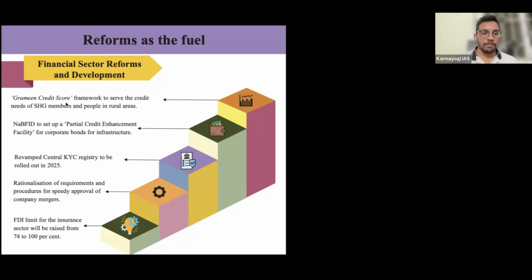Now, the government wants to come up with a Grameen credit score framework so that we can meet the credit needs of the self-help groups through the help of the banks. Through this score, whichever SHG is performing well will be given continuous loan support. They may ask you this in the exam: the Grameen credit score was launched for what purpose? To encourage the credit needs of the self-help groups. That is one thing. Next one, NABFID, that is National Bank for Financing Infrastructure and Development.